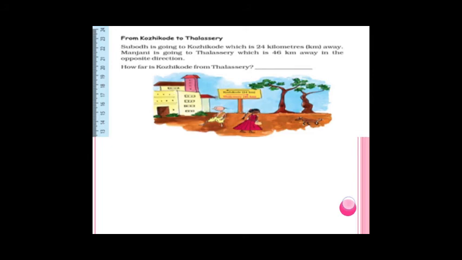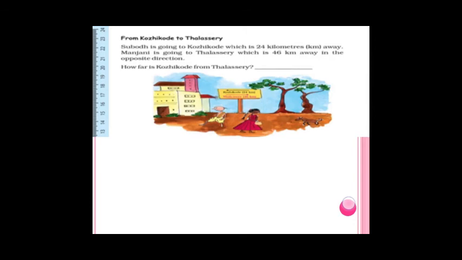Manjani is going to Talasari, which is 46 km away. Both are in opposite directions. You can see on this board, Kozhikoda is on the left side and Talasari is on the right side. Both are in opposite directions and the kilometers are also given. Kozhikoda is 24 km and Talasari is 46 km.